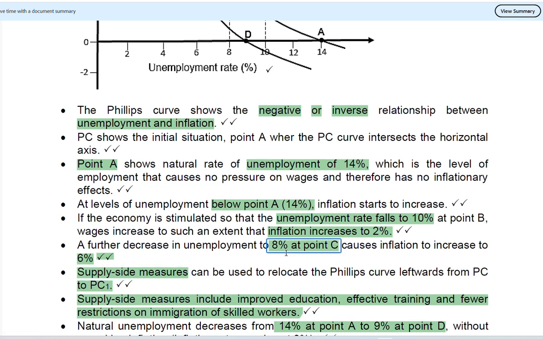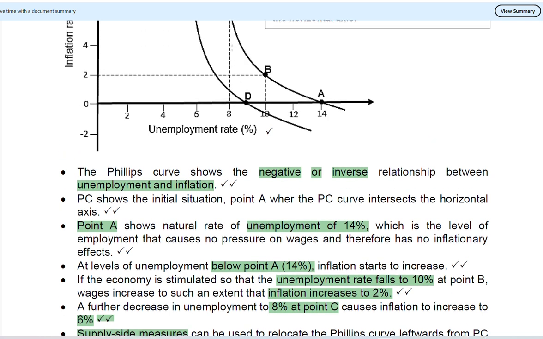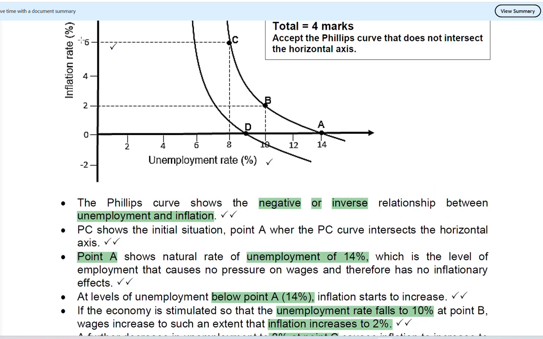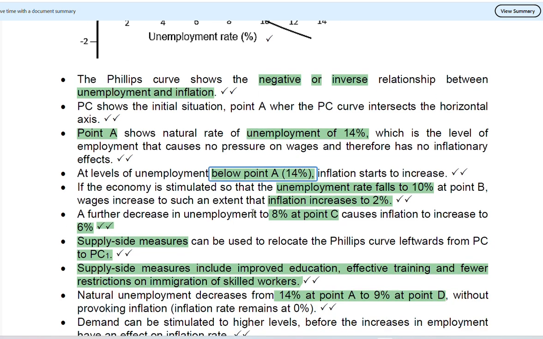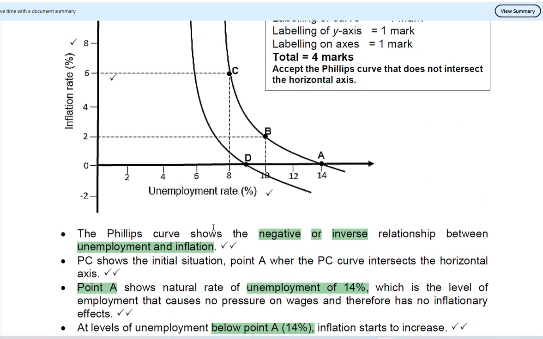And then we can see the inflation increase to 2%. A further decrease in unemployment, that is to 8%. We move even further to 6%. By reducing the unemployment rate from 14 to 8, we see the inflation increasing from 0 to 6%. Supply side measures can be used to relocate the Phillips curve forwards through PC to PC1.